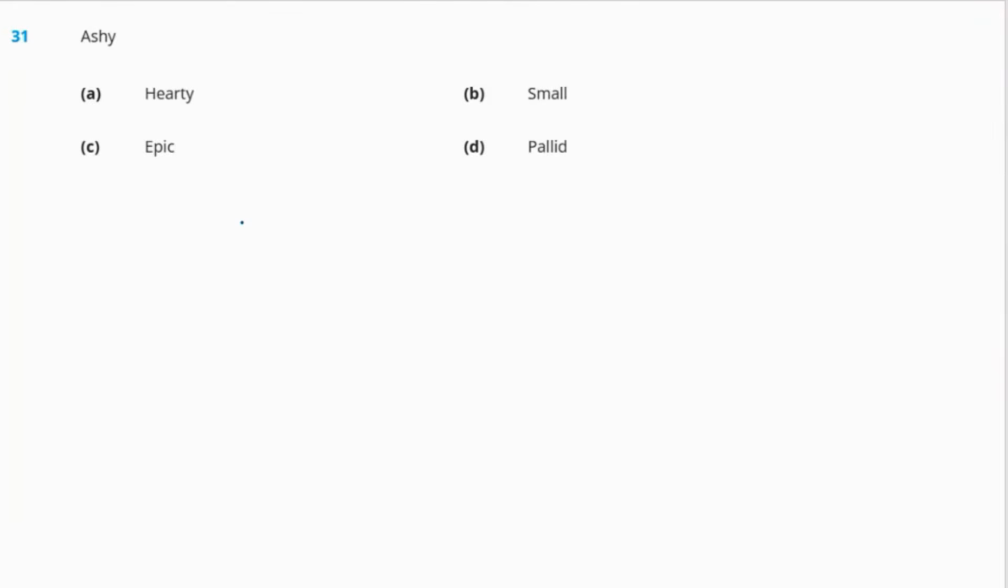Now, the last word is ashy. So what does ashy mean? Ashy means pale or grayish color. Now, let us see the options.